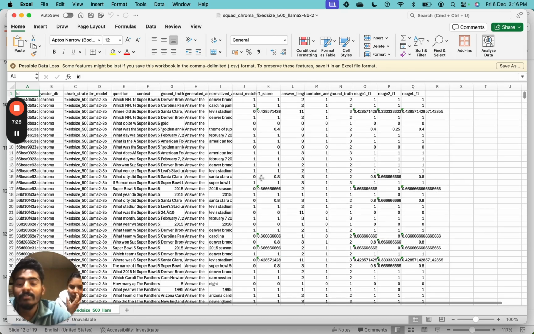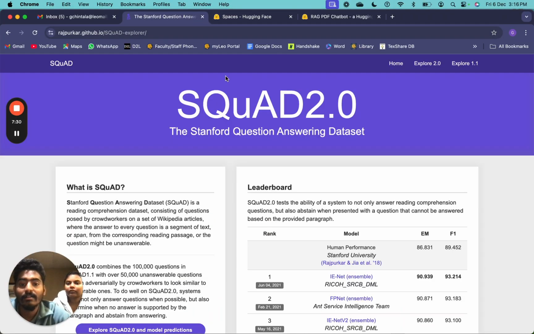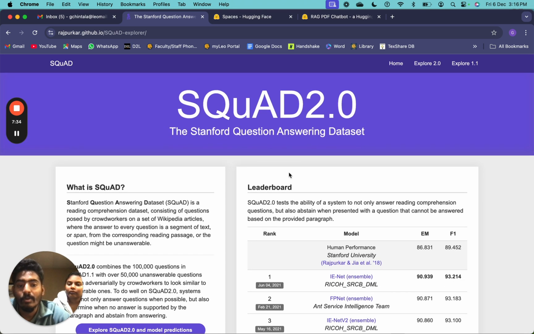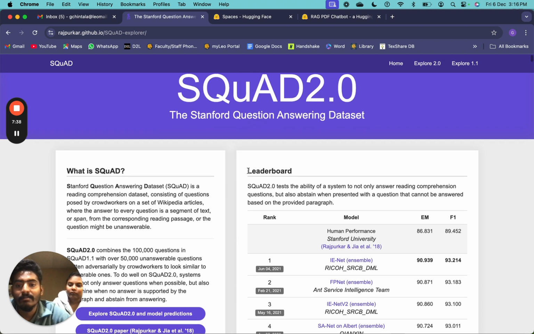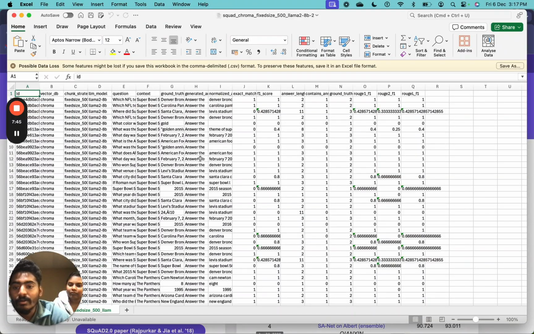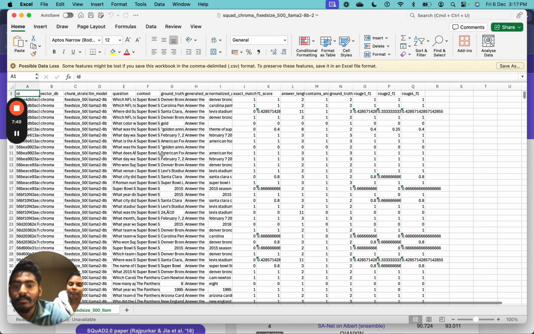So we have used this particular dataset for checking our accuracy, which is the SQuAD 2.0 dataset. It's a GitHub repository which has a dataset and also questions and answers. We have automated a code to check whether our model's accuracy is good or not. So here this is one particular combination.